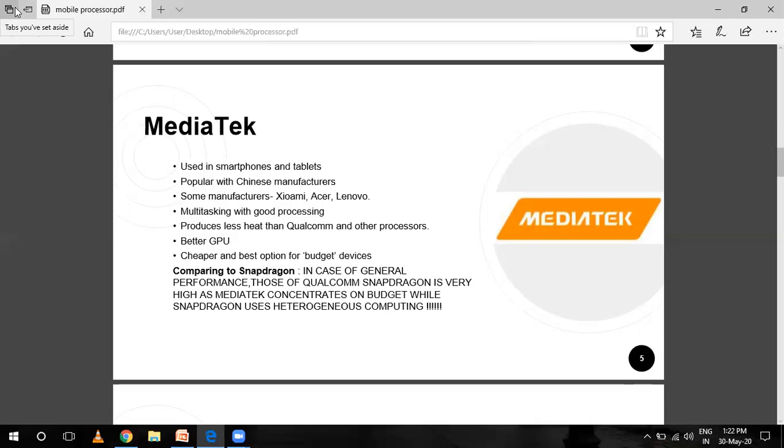and they come in variety like dual core having 2 cores, quad core having 4 cores, hexa core having 6 cores, and deca core having 10 cores. The latest processors from MediaTek are Helio X20 and Helio X25, which are used in smartphones and tablets.